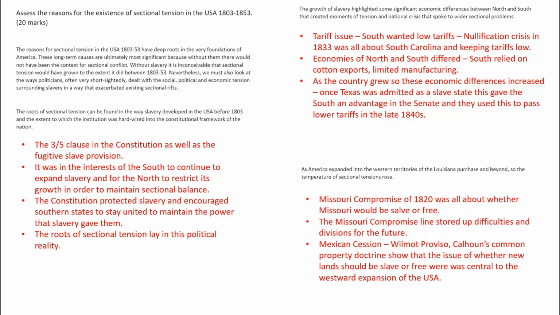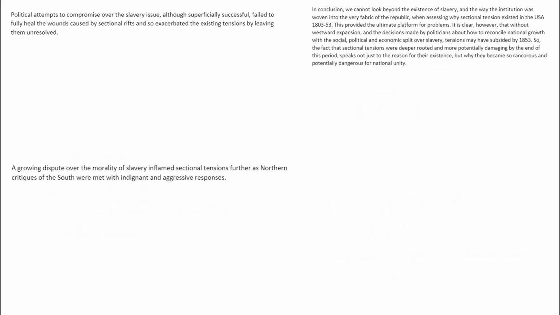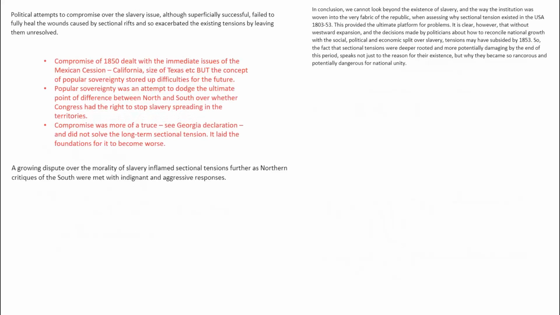We think about Western expansion into the Louisiana Purchase. We're thinking about the Missouri Compromise and the question of whether Missouri would be slave or free. We're thinking about the Missouri Compromise line, which stored up difficulties and divisions for the future. And we're thinking about the Mexican Cession, the Wilmot Proviso, Calhoun's Common Property Doctrine, and all of those things that caused long-term questions over whether new land should be slave or free. Think about the political attempts at compromise and how this exacerbated the existing tensions because they didn't really work.